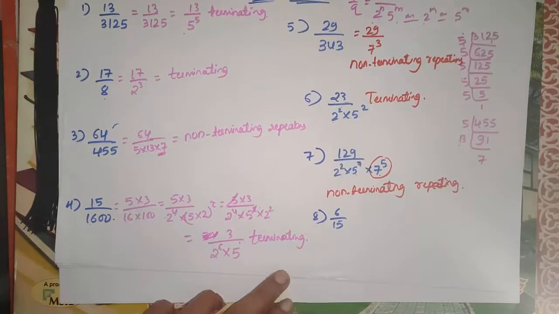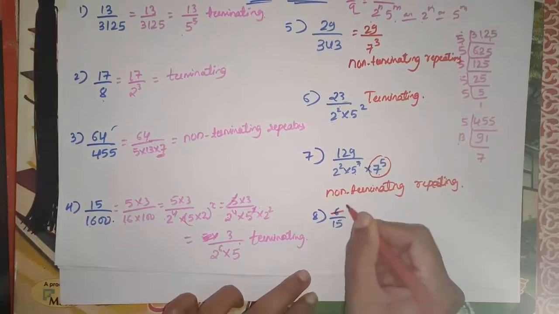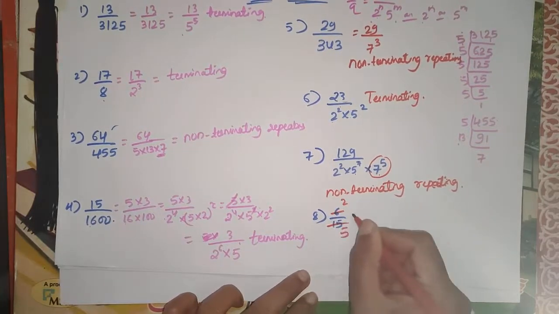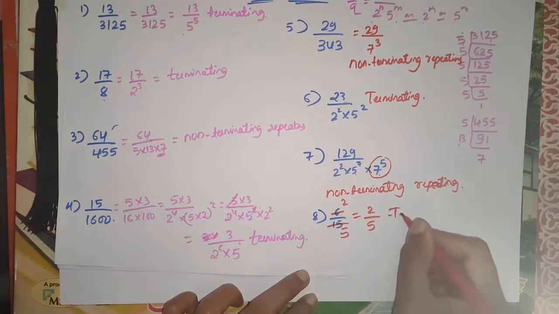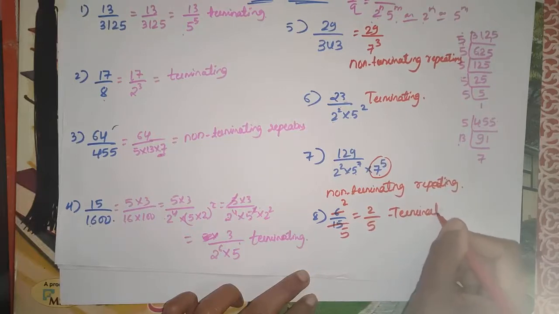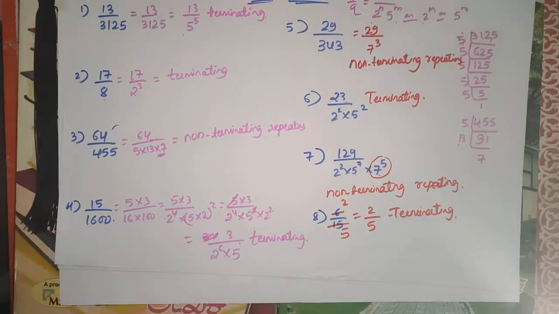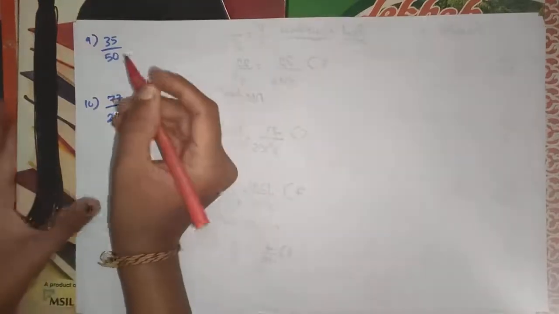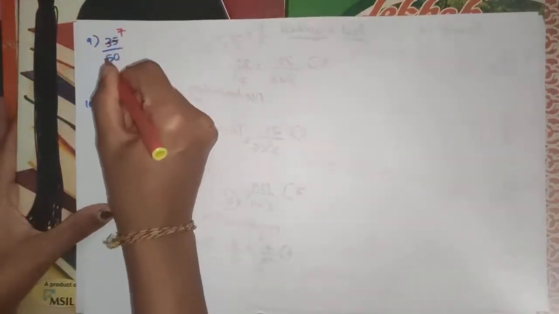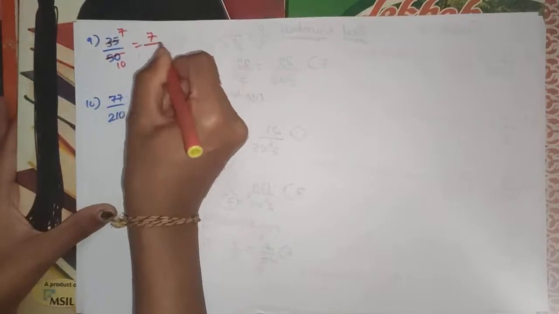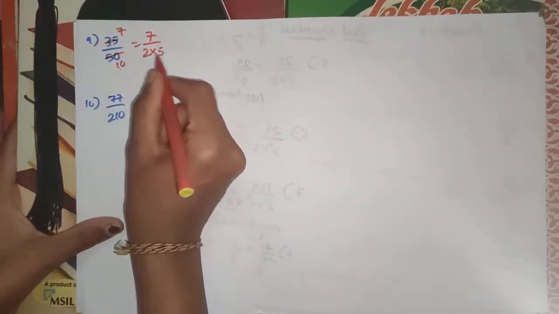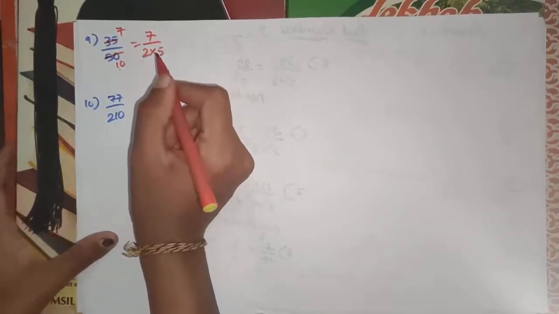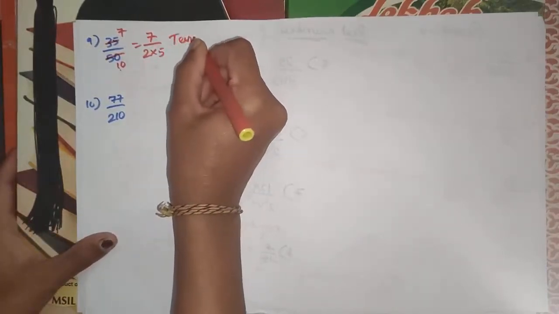So the next question is 6 by 15. So this is 3 times 2, 3 times 5, that is 2 by 5. So the denominator is in the form of 5 to the power of m, then it is terminating. Next, the 9th question is 7 by 10, where 10 is 2 times 5. Now the denominator is in the form of 2 into 5. Then it is terminating.